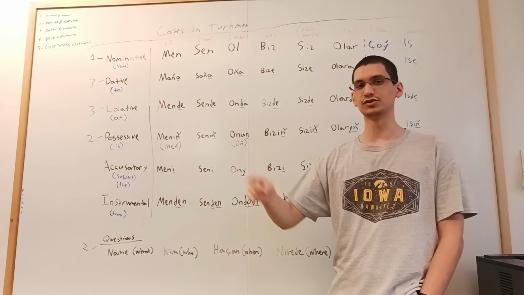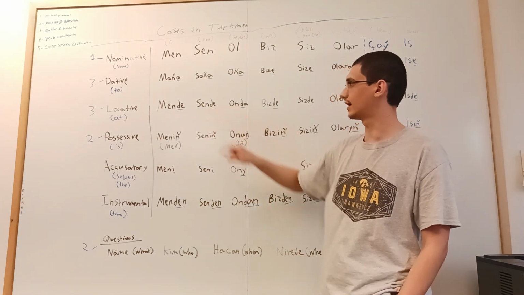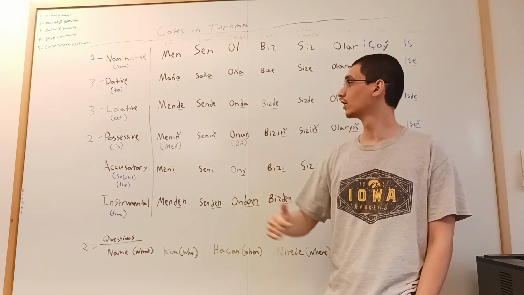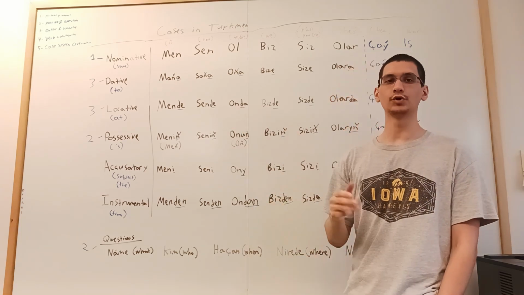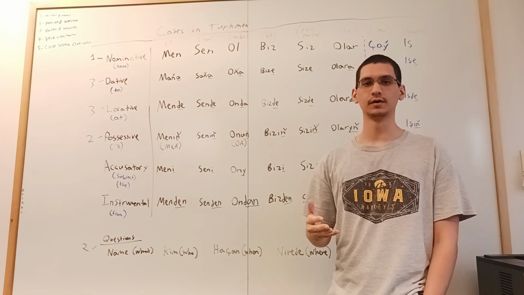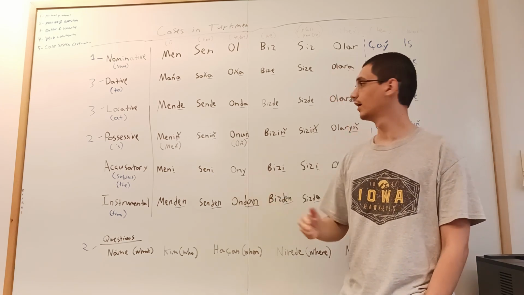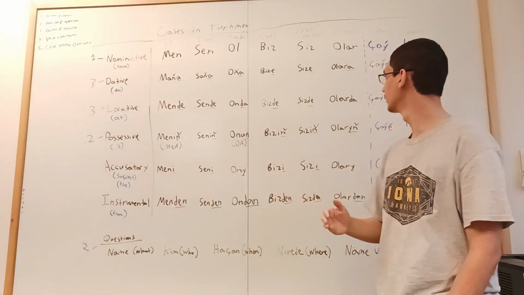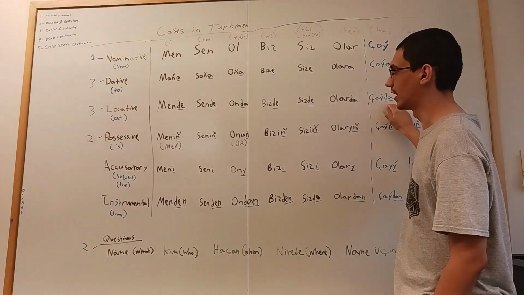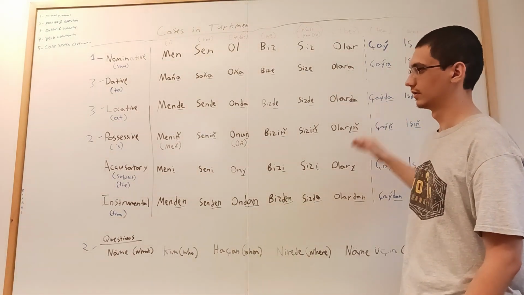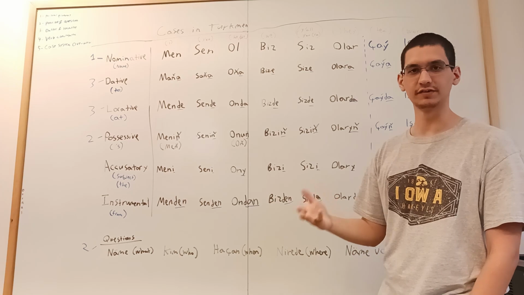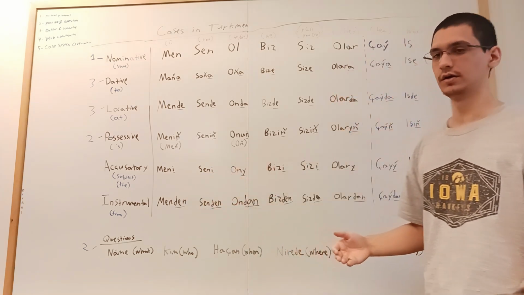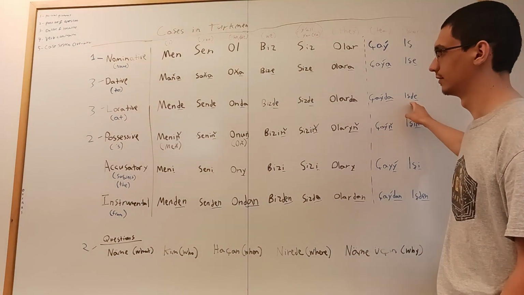How would you say the keys are on you? Achar sende. How do you say he has the keys? The keys are on him. Achar onda. How would you say we have the keys? Achar bizde. How would you say they have the keys? Achar olarda. Çayda, at the tea. I can't think of an example, but it means at the tea or on the tea. İşte, at work.